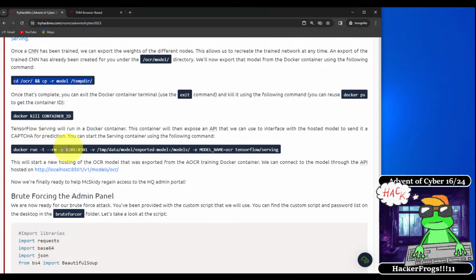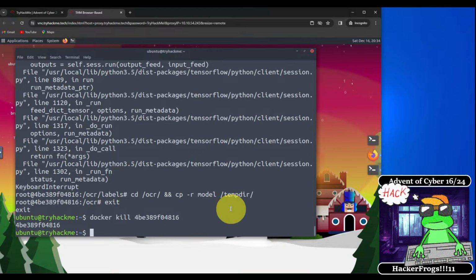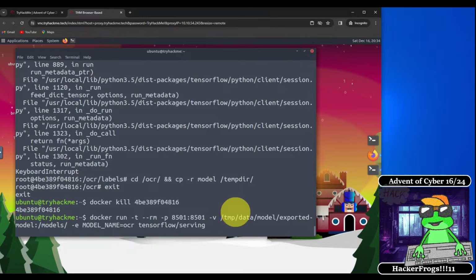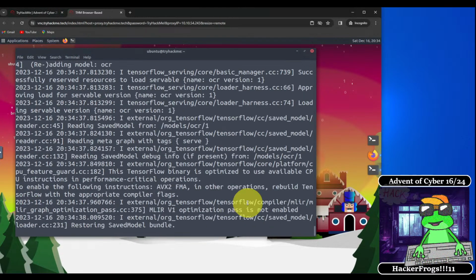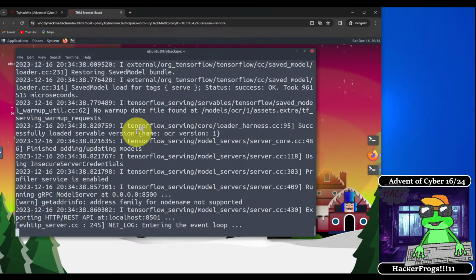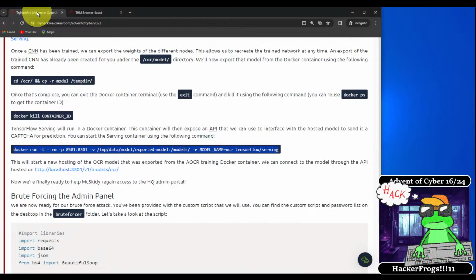Okay, TensorFlow serving will be run in a Docker container. This container will then expose an API that we can use to interface with the hosted model to send it a CAPTCHA for prediction. You can start the serving container using the following command. So this command will start up our TensorFlow serving Docker container. So we're going to copy that, and we're going to run that from the terminal. Okay, so we're just going to leave this alone and go to the next step.